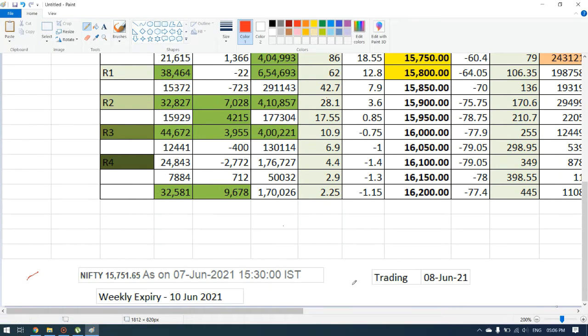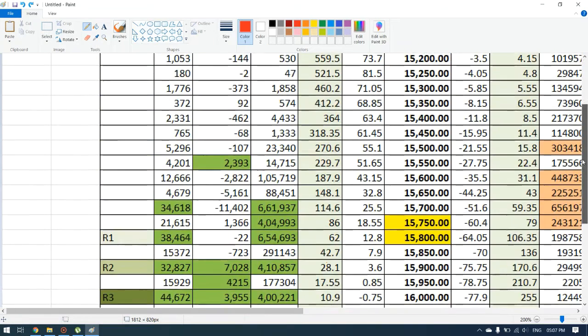So I have taken the Nifty option chain. I have taken the weekly expiry option chain for 10 June 2021. Based on this weekly expiry option chain, we will be analyzing the market for 8th June 2021, that is, whether the market will be in green or in red. So this is the option chain.